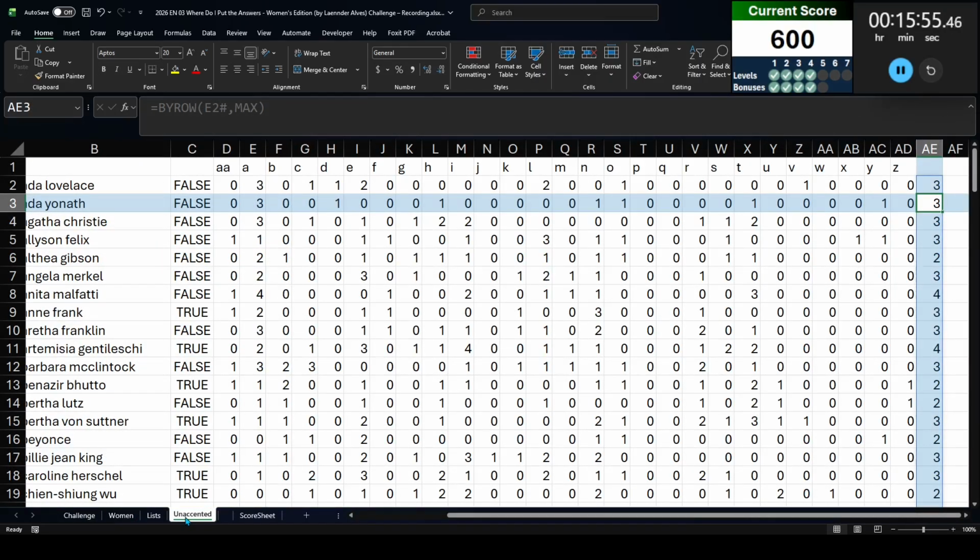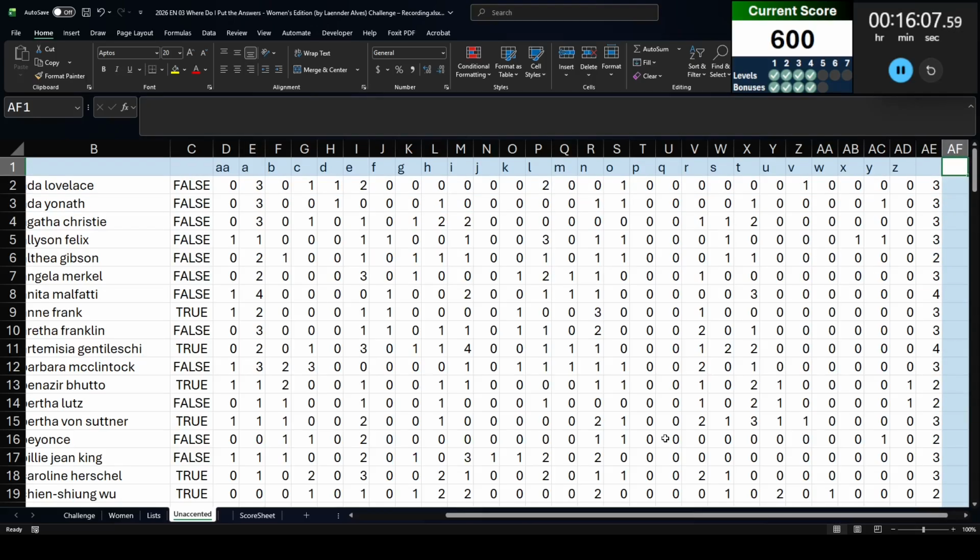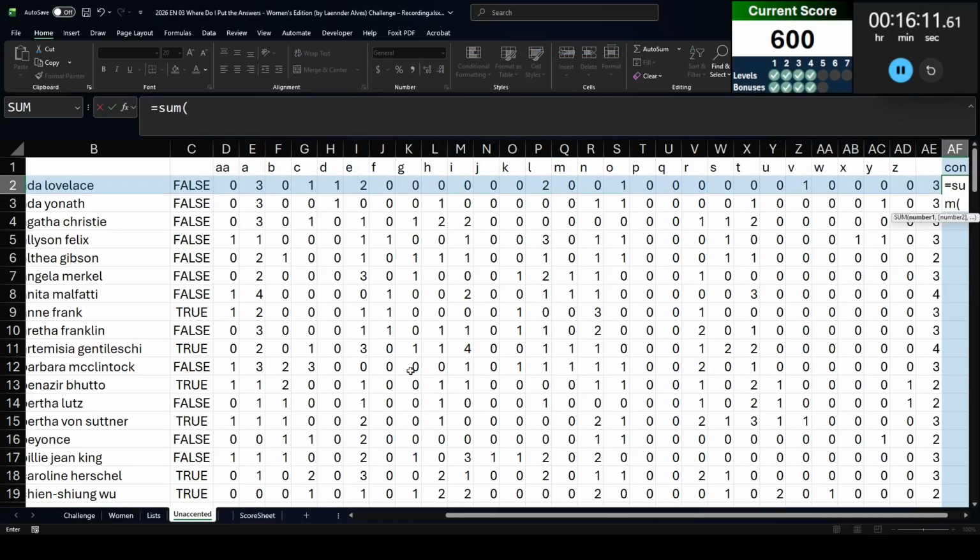I think there's really a couple ways to do this one. I think the first way is to just count all of the consonants. And I think that might be the easier way. Yeah, so let's go ahead and count all the consonants. So we'll close consonants there. And we're going to sum. Let's see. We got B, C, D, F, G, H, J, K, L, M, N, P, Q, R, S, T, V, W, X, Y, Z.